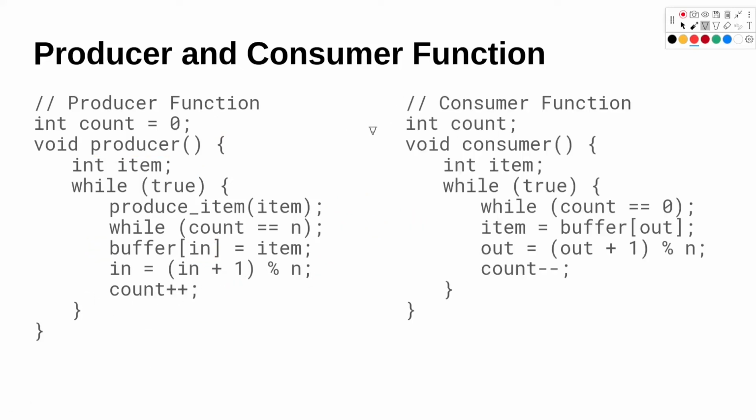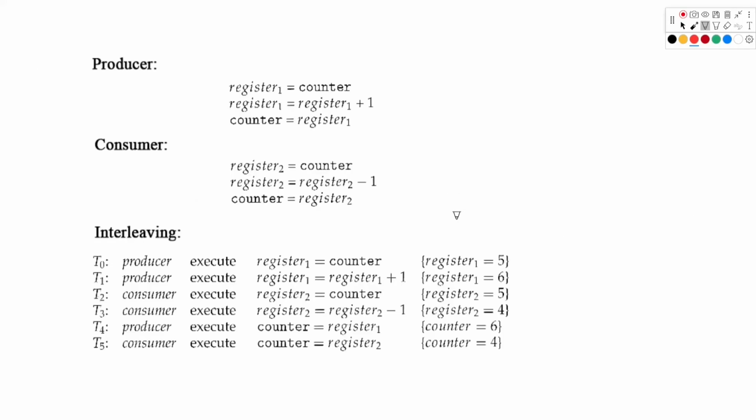This is the consumer function. We have a count again, and we have an item, and similarly we are running an infinite loop and checking whether the buffer is empty or not. Once the buffer has at least one item, we pull out that item, we change the out index, and we decrease the count since we have consumed one item from the buffer. I hope the code is clear. So now let's look at the race condition.